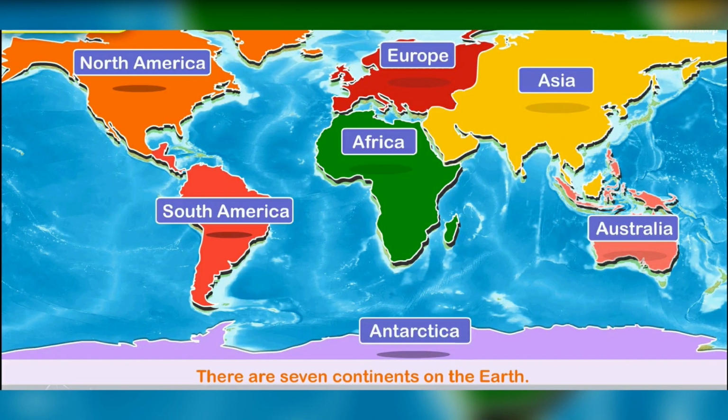There are 7 continents. Continents are large and extensive masses of land. So, the 7 continents are Asia, Africa, North America, South America, Europe, Australia and Antarctica. Out of that, our country India is located in the Asian continent.